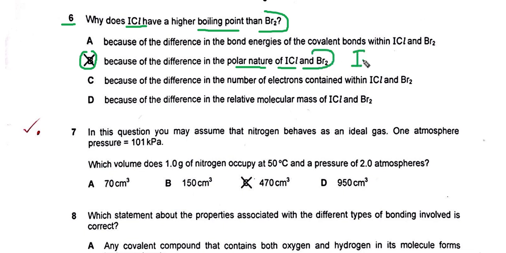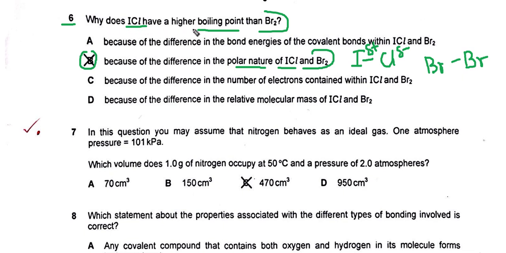In ICl, chlorine is more electronegative than iodine, so chlorine becomes partially negative and iodine becomes partially positive. This is the polar nature. In bromine, the electronegativity is the same, so there is no polar nature.